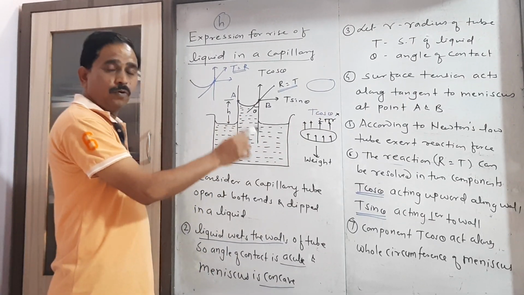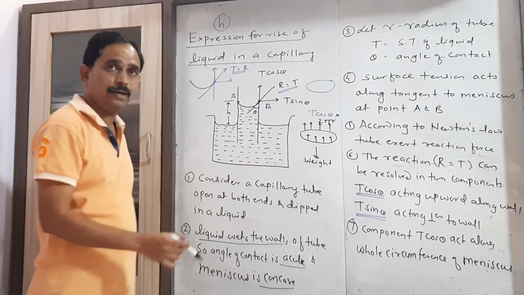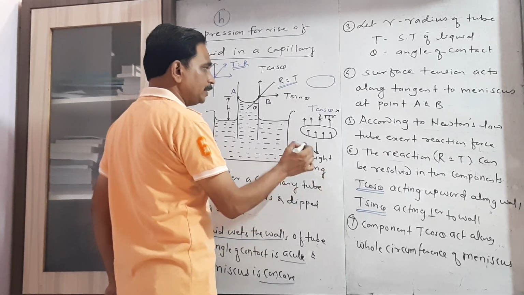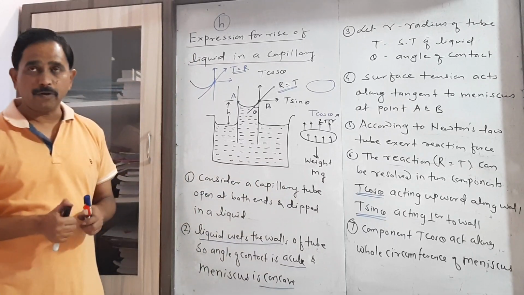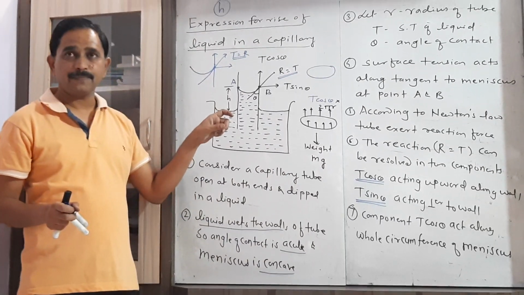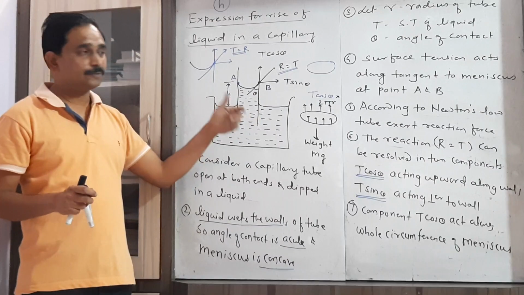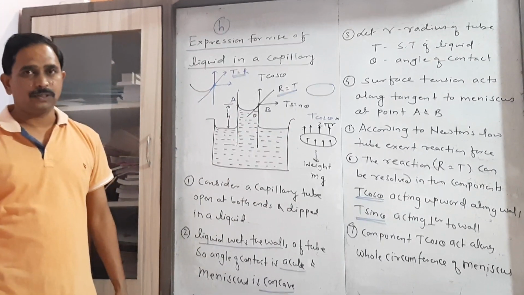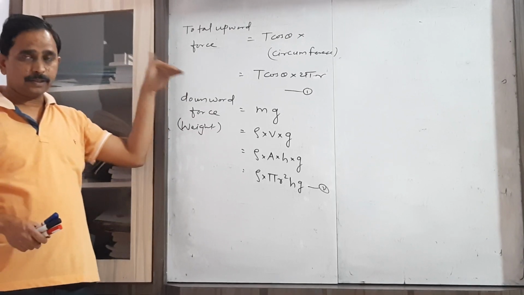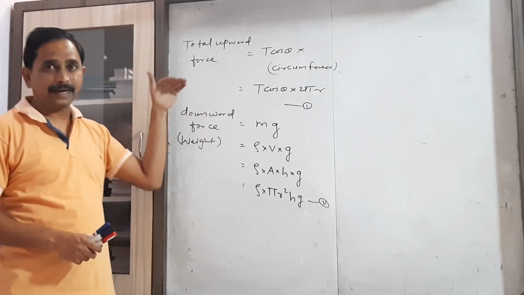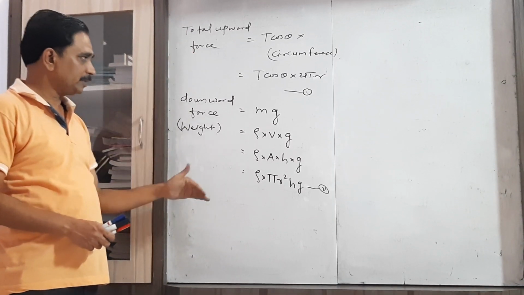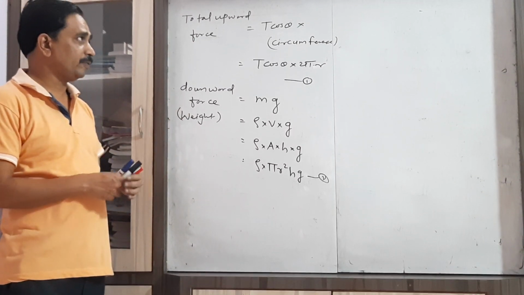That is the force acting vertically upward, and that force is balanced by the weight of the liquid column, that is mg. Now in order to obtain stability, these two forces must be equal. That's why we have to equate the two forces. Here we have to consider the two forces acting on the capillary tube, that is the total upward force and the total downward force.